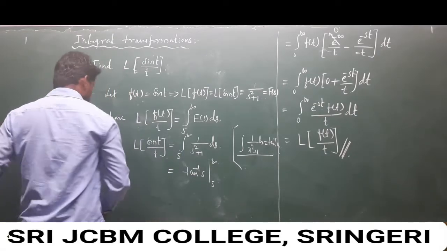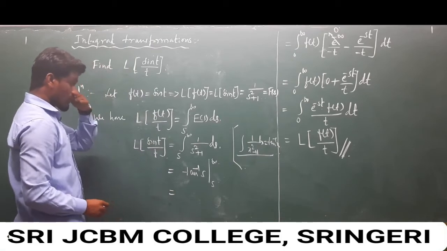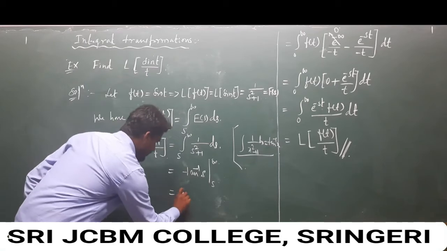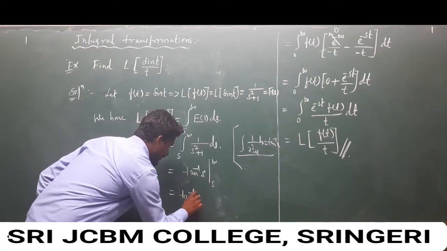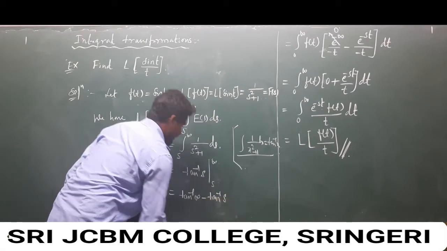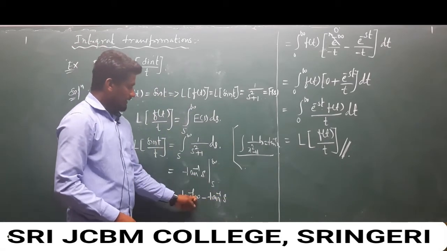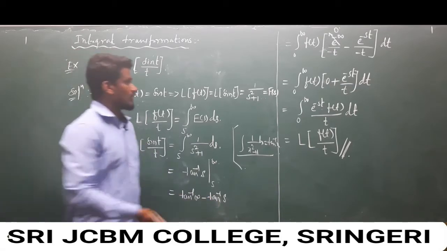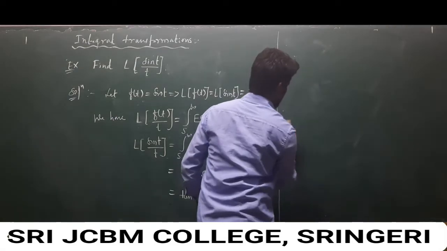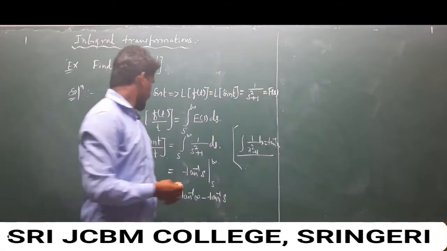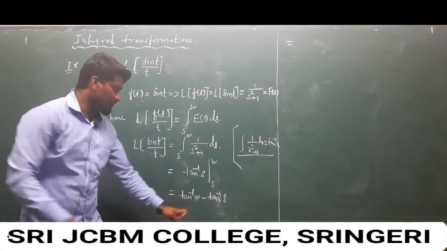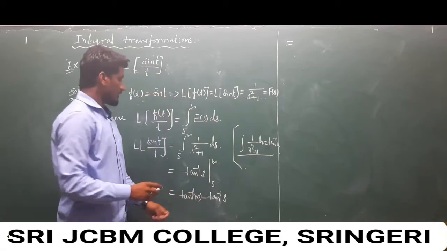Here if you apply the upper limit, it is tan inverse of infinity minus tan inverse of s. Clear? Upper limit minus lower limit. Next step, as we know, the tan inverse of infinity, for what angle do we get?